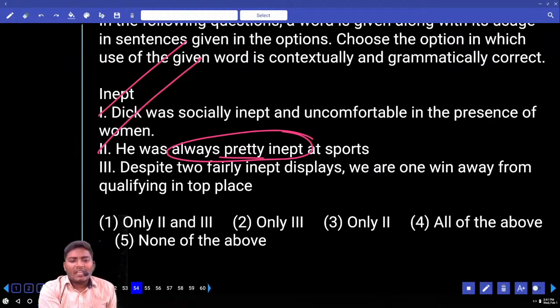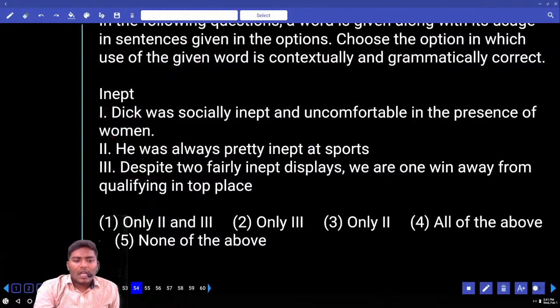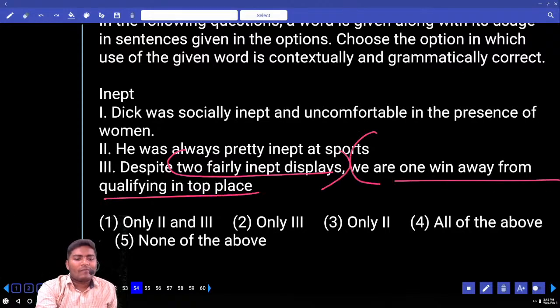Look at the third one. Despite 2 fairly inept displays. Now underline the word despite. Despite is a subordinating conjunction. What type of sentence does the word despite combine? Two opposing, contradictory statements must be there. Now, despite 2 fairly inept displays, we are 1 win away from qualifying in top place.